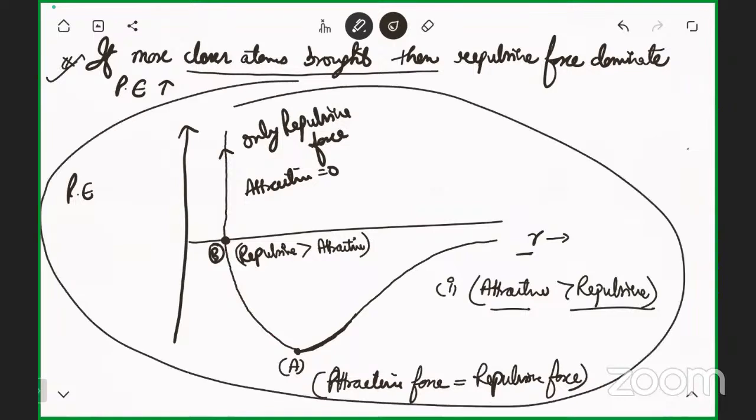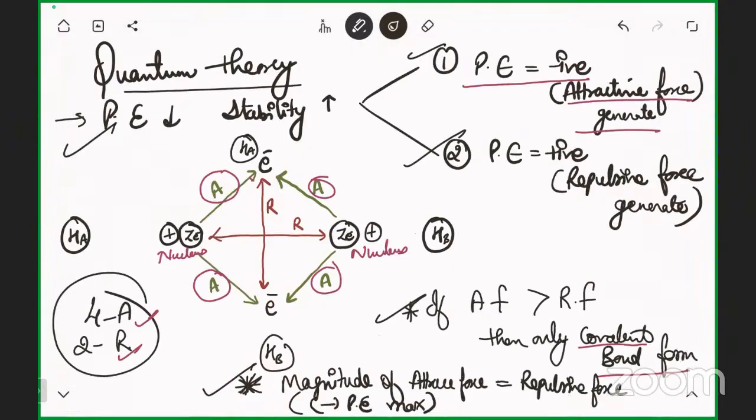It's just for understanding. But if you're feeling this as tough, then leave it. This is quite important, but not for you that much, because you'll not get any question from here. You can get the question from the 5 points only. And the condition is that if the attractive force is more, then repulsive force must be less, and then the possibility of covalent bond will be there.